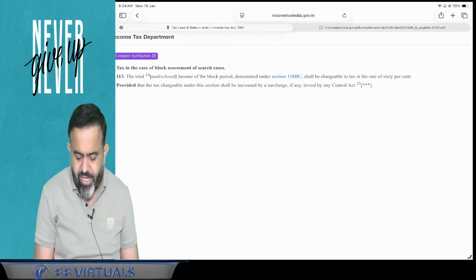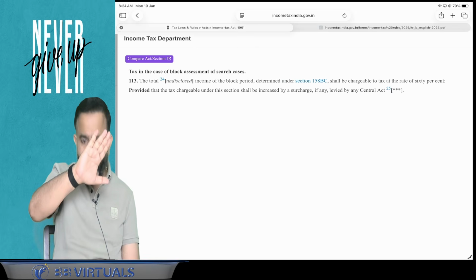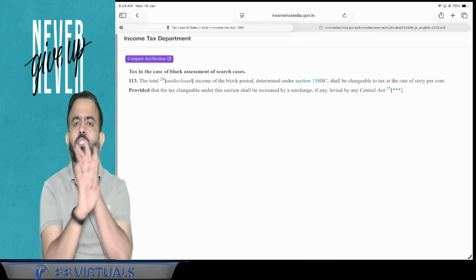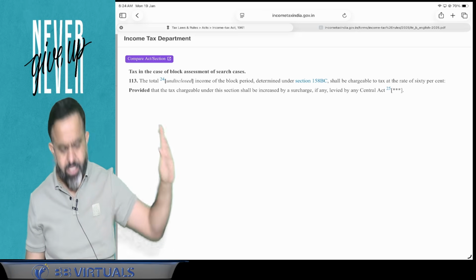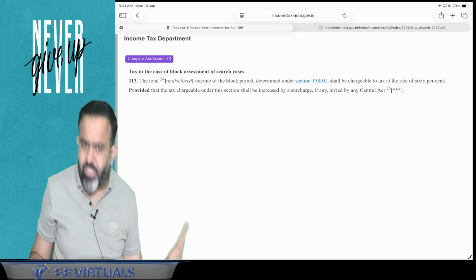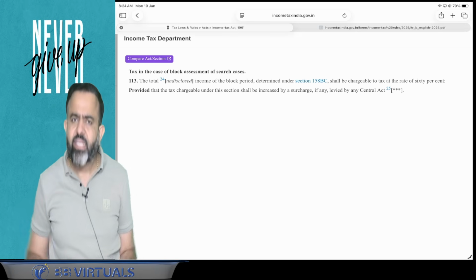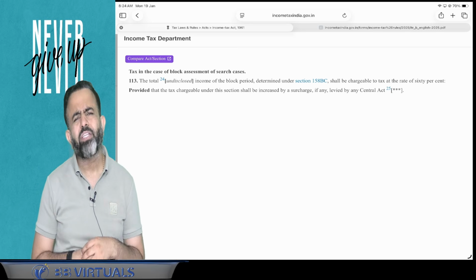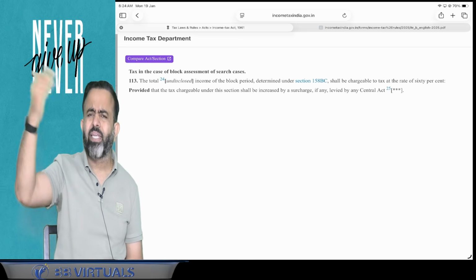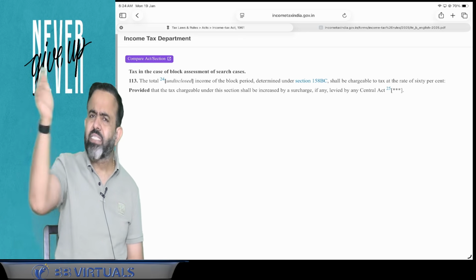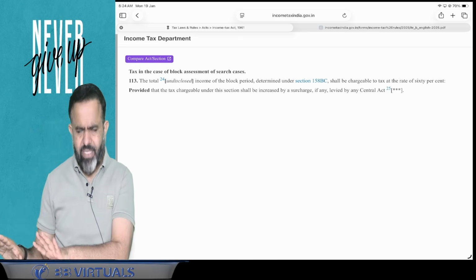So you know that as of now, on this particular section, there is no surcharge levied by Central Act on this undisclosed income. In simple words, the tax rate is a flat 60%. The surcharge of 10%, 15%, 20% that we have discussed is different; that is on normal income tax.